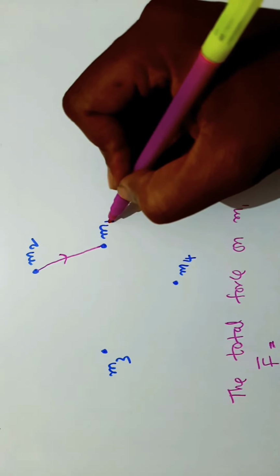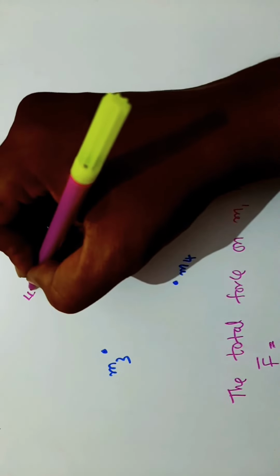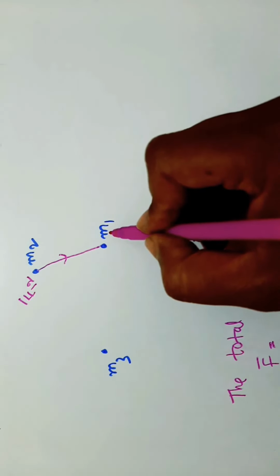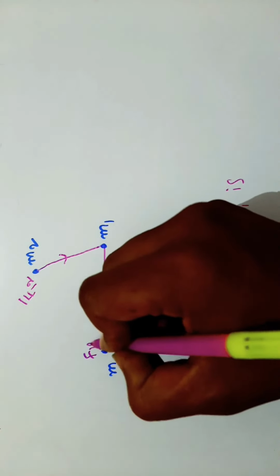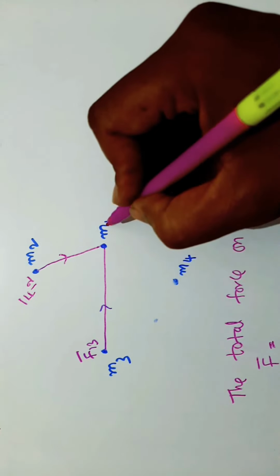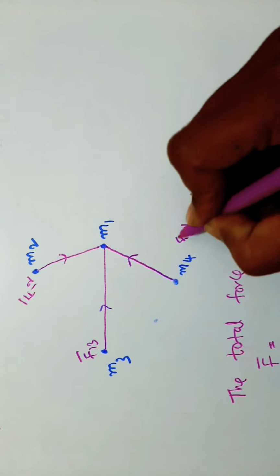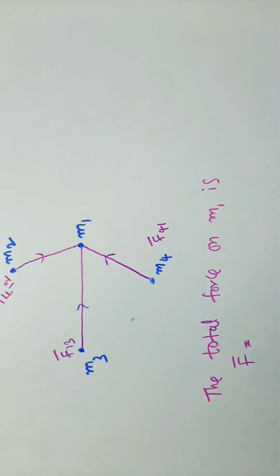The force on mass M1 due to M2 is F12 bar. The force on M1 due to M3 is F13 bar. The force on M1 due to M4 is F14 bar. So the total force on M1, how can we write? That is F12 bar plus F13 bar plus F14 bar.